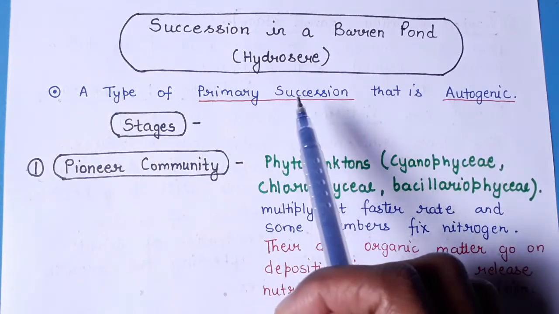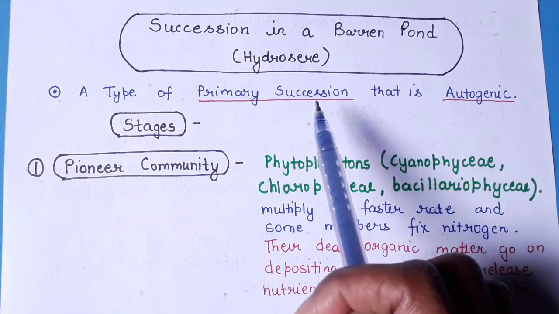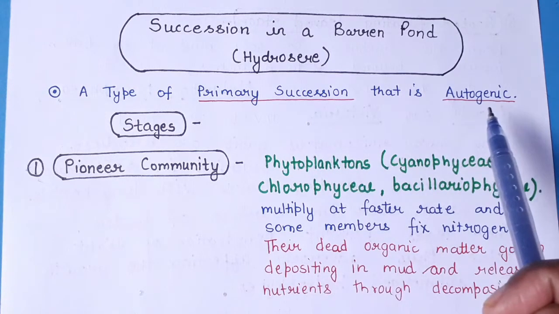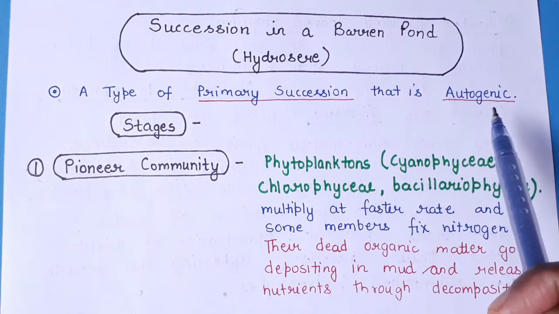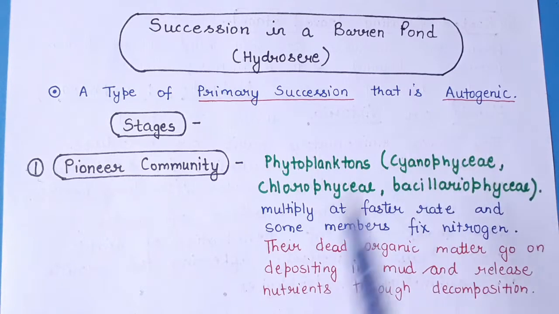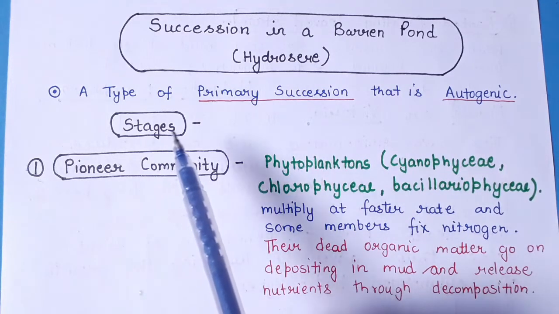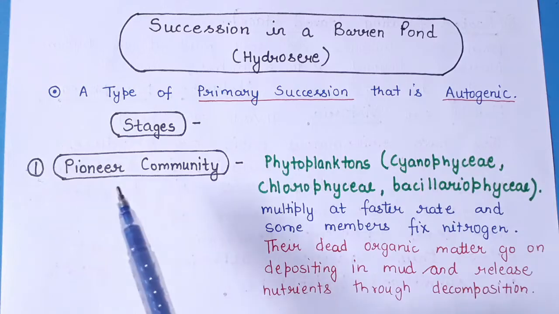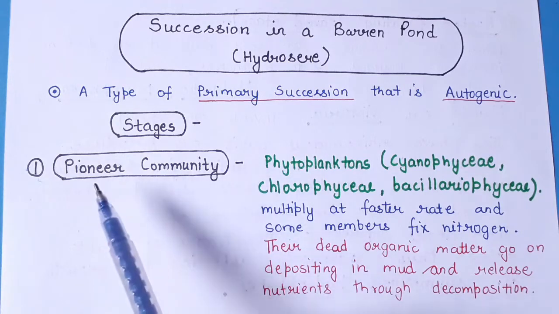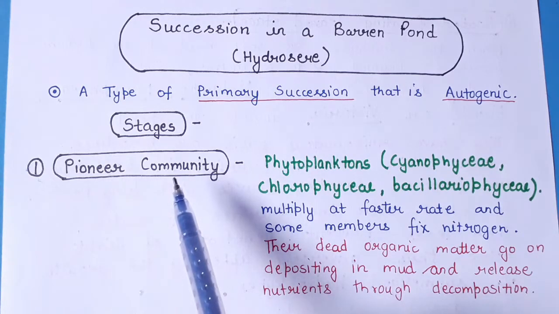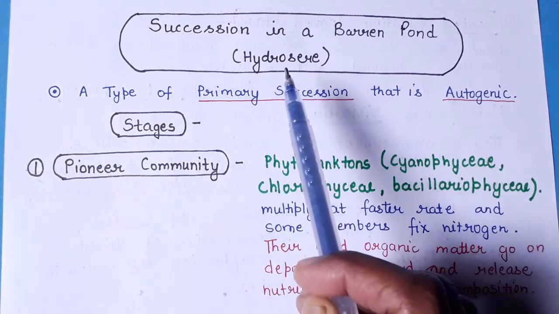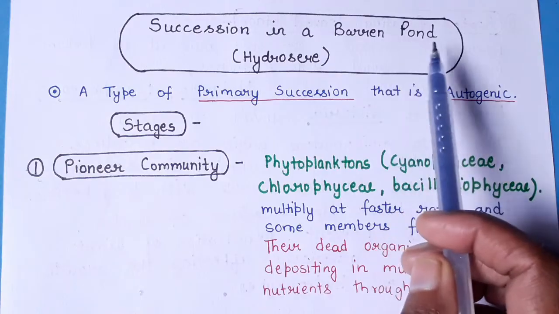Primary succession means a succession that is proceeding on a bare area, and autogenic means a succession that is proceeding with a slow speed. So within the Hydrosere there are certain stages. The first one is the pioneer community. Pioneer community is such a community that will grow first on a bare area. So in the case of Hydrosere, that is succession of a barren pond.